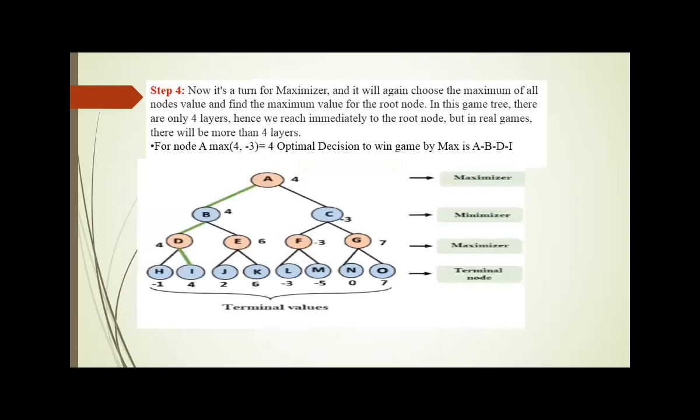So here B is selected, because comparing B and C, B has the maximum utility value, and that utility value is updated towards A. So here the optimal decision to win the game by the max player is A to B, B to D and then D to I.